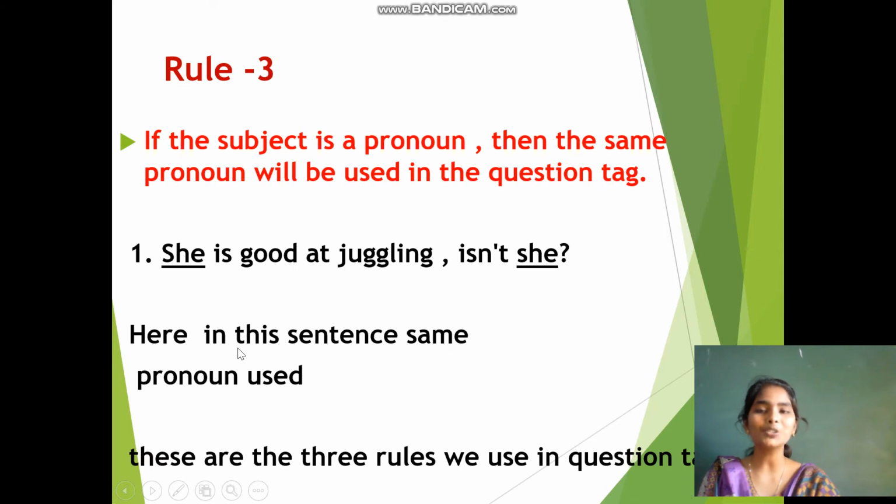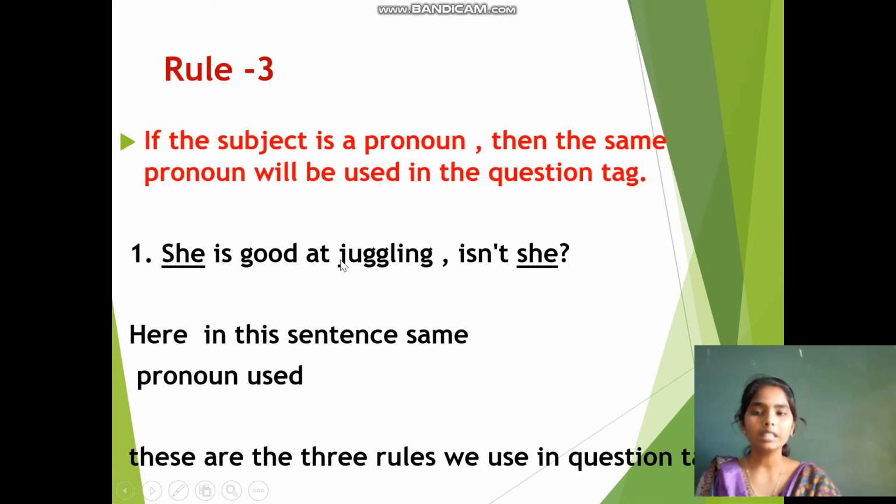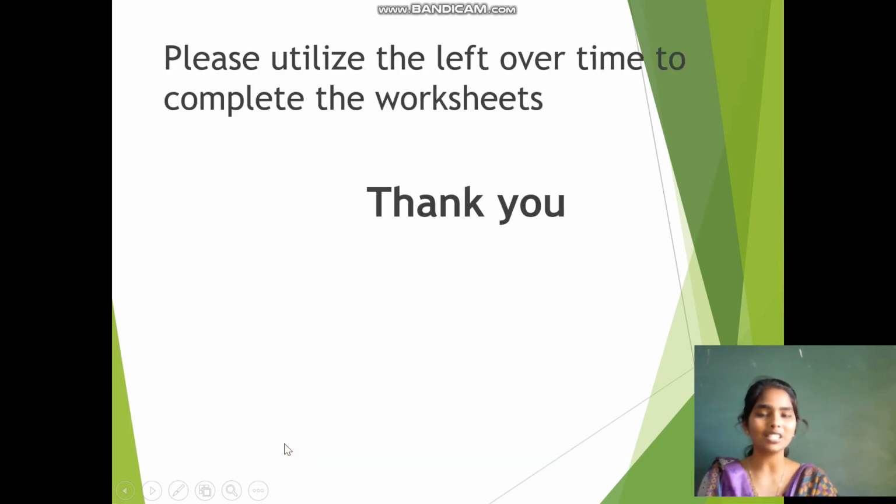Coming to the third rule, if the subject is a pronoun, then the same pronoun will be used in the question tag. Here, if you see, it is my granny. It is not a pronoun. It is a subject. So, we used the respective pronoun. Here the sentence starts with a pronoun: She is good at juggling. So, we will use the same pronoun in the question tag. Isn't she? These are the 3 rules we use in the question tag.